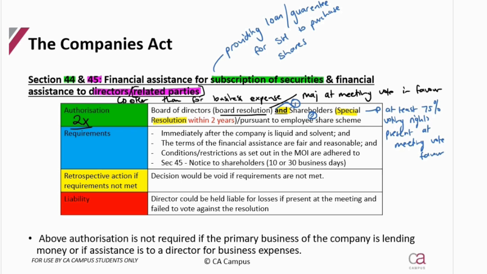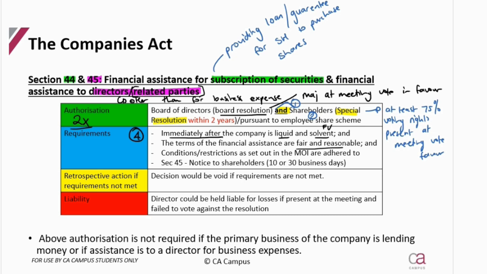What are the requirements? Oh, remember earlier on we did Section 4, liquidity and solvency. So immediately after giving this financial assistance, they need to be liquid and solvent, both of them. So they have to test that. We have to test that after that outflow has taken place. Remember, for solvency, we're doing fair value of assets and liabilities after. The terms of the financial assistance must be fair and reasonable, yes.